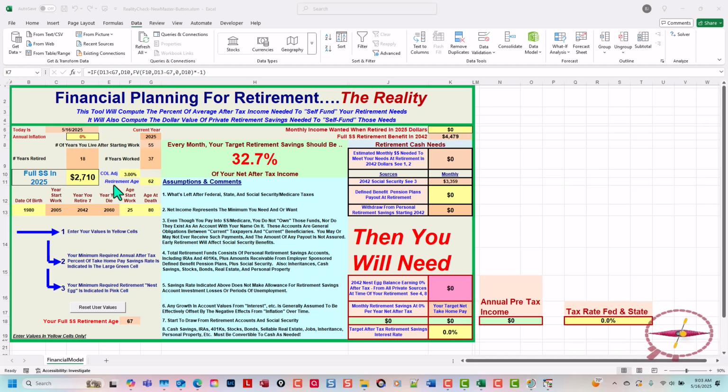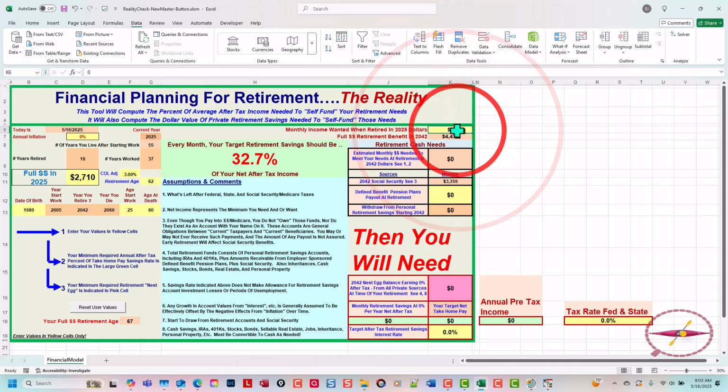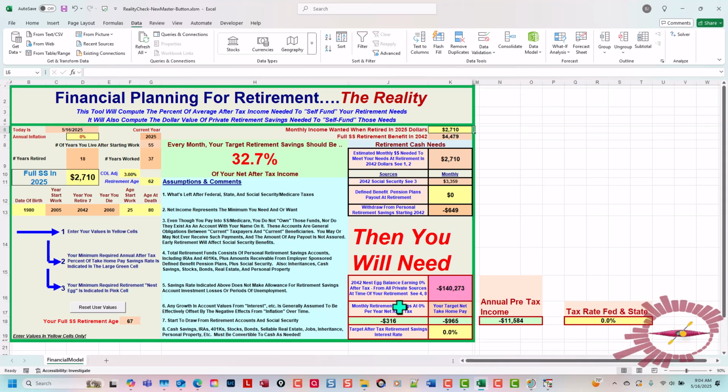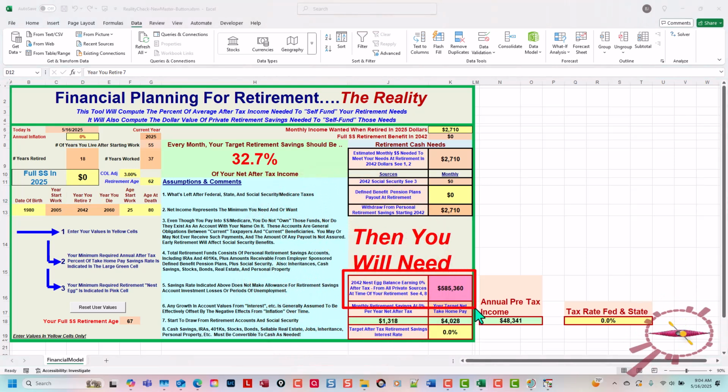We'll use the spreadsheet to figure out how large a Social Security nest egg we would need in order to fund this individual's Social Security retirement. To do that, in this cell here, we're going to enter the amount 2710. That causes the spreadsheet to compute the nest egg. It's currently negative. We'll fix that by deleting this value here.